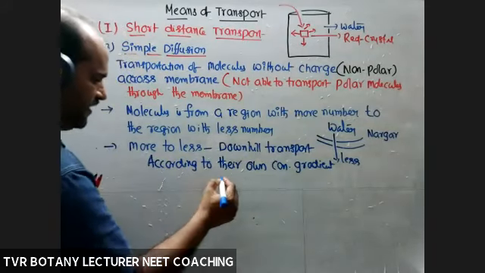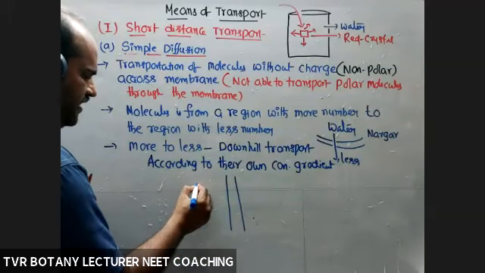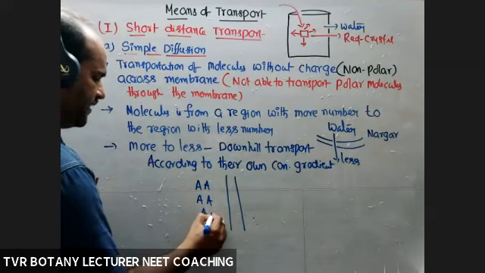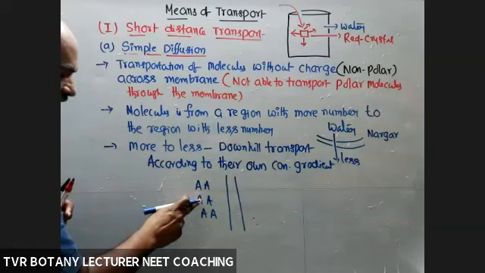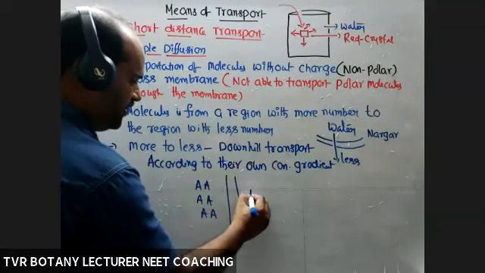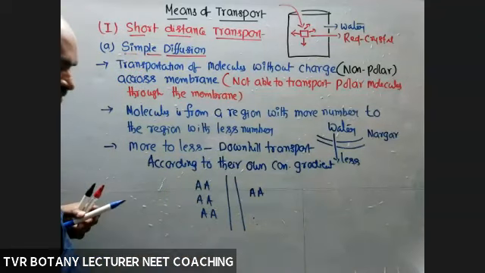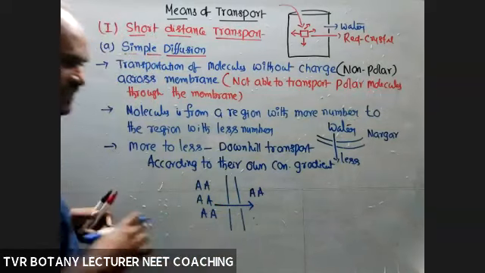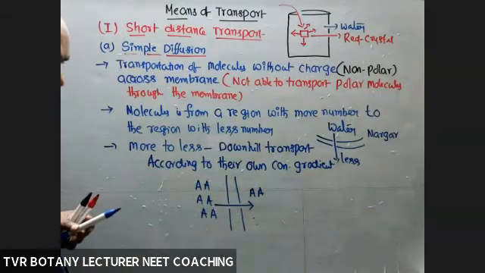For example, here I'm taking this is a membrane or cell wall. A type of substrate, only one type. For example, here how many? 1, 2, 3, 4, 5, 6. Here how many? 1, 2 only. Same molecules. Now movement is from this region to this region. More to less, according to their own concentration gradient or not.